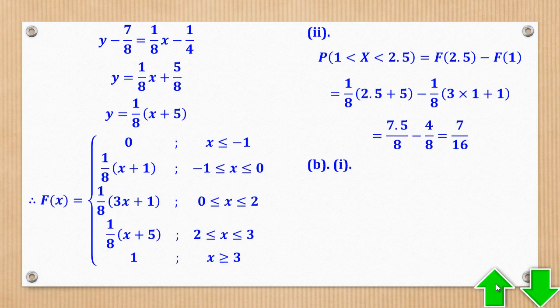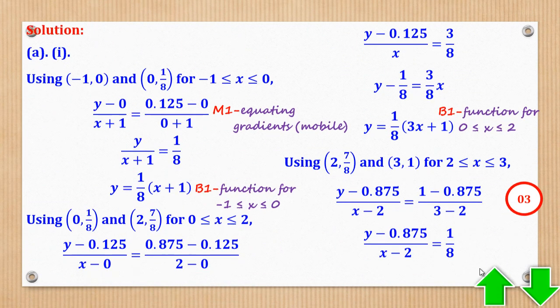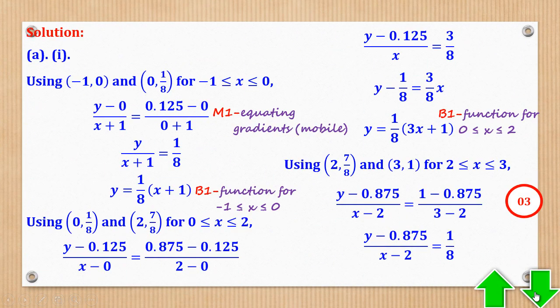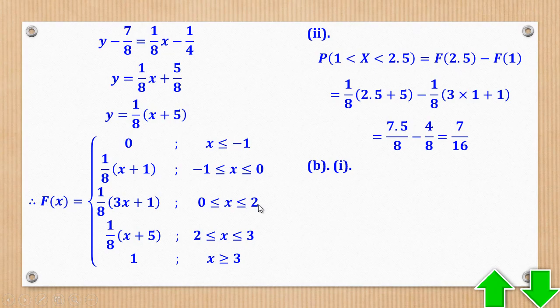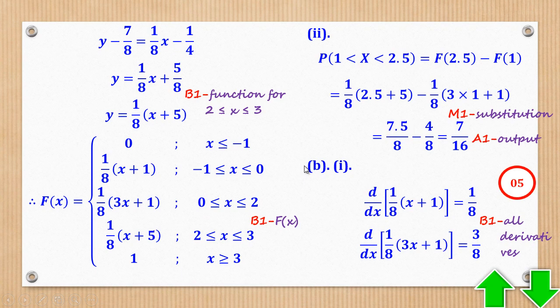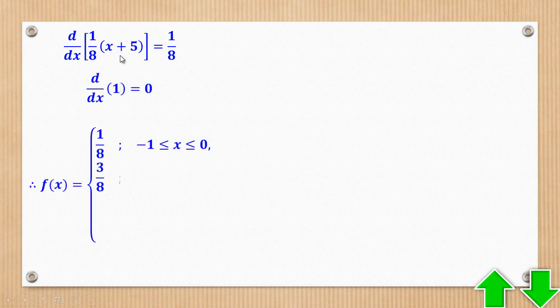Then part B. Part B, they said find Roman 1, the probability density function, that is PDF or small f of x, and also the expected value of x. So from capital F to small f, we have to differentiate. So I'll differentiate each function. Differentiate all functions. This one gives that, this one gives that. Then I can quote small f of x.